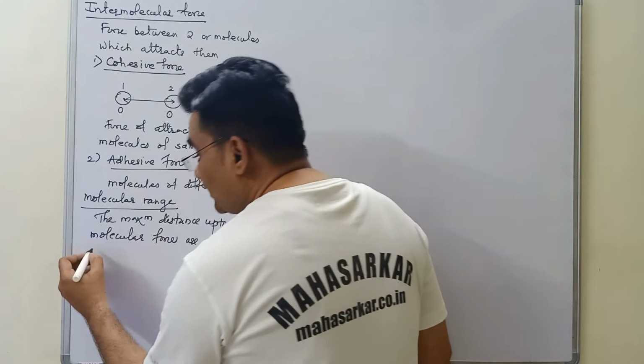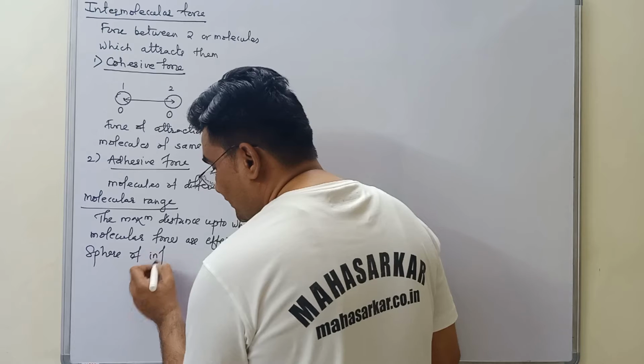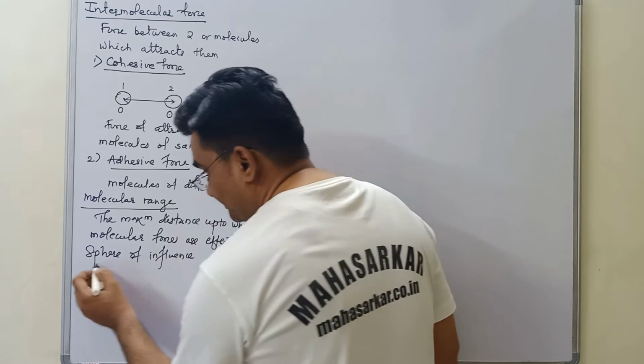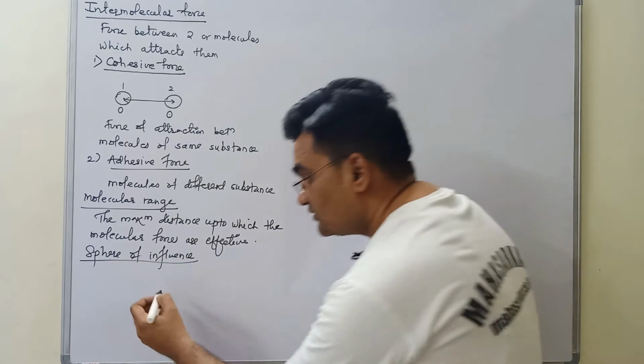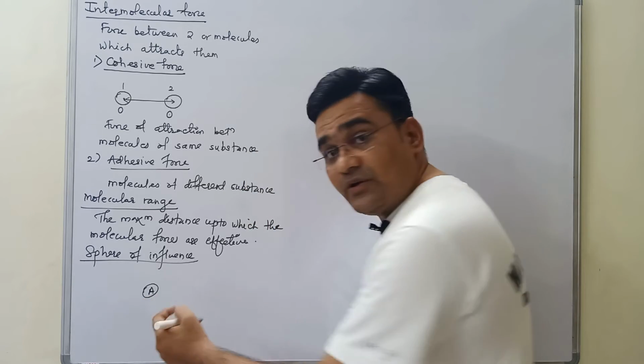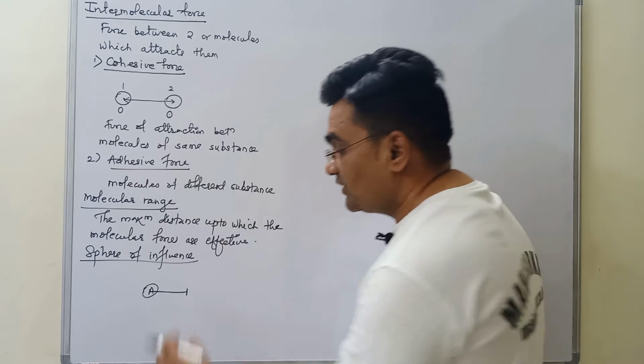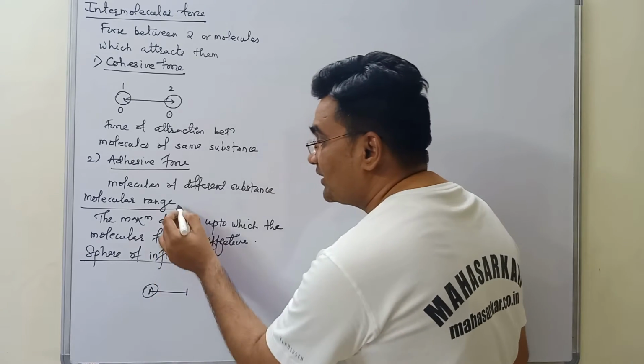Then the third definition, which is very important, is the sphere of influence. Suppose this is a molecule of any material, say molecule A. This molecule A can attract any other molecule up to this distance, which I call the molecular range.